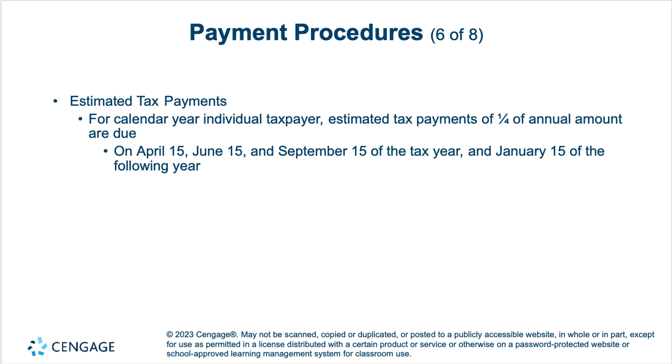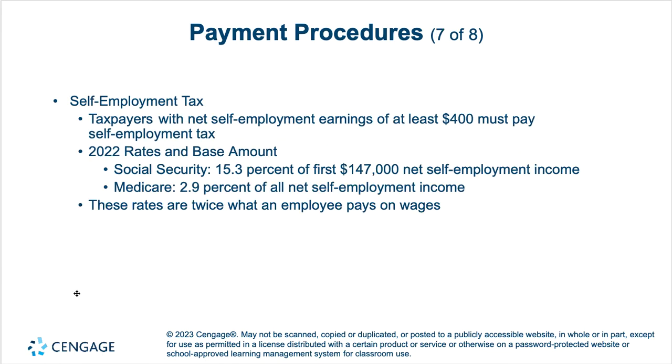So the estimated tax payments happen April 15th, June 15th, September 15th, and January 15th of the following year. That's because the first quarter is January, February, March, so that gives them from March 31st until April 15th to pay the estimated tax payment of the first quarter. And so that's why, if December 31st ends the last quarter, that's giving them 15 days to make that estimated tax payment for the fourth quarter.